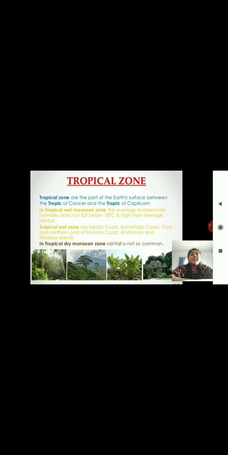In the tropical wet zone, we have the Kerala coast, Karnataka coast, Goa, the northern part of the Konkan coast, and the Andaman and Nicobar Islands. That is, there is rainfall over the tropical wet zone. See the pictures over there. In the tropical dry monsoon region, there is no very frequent rainfall, but in the wet zone there is rainfall in very high amounts.